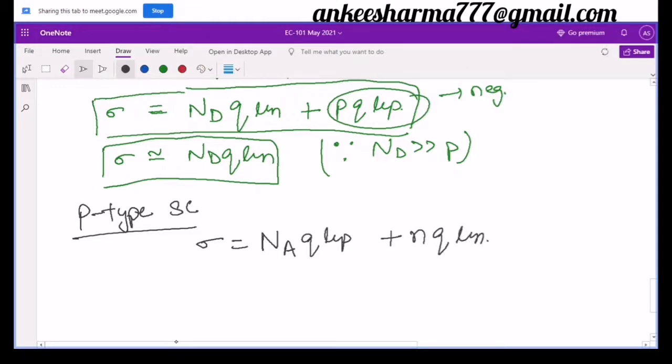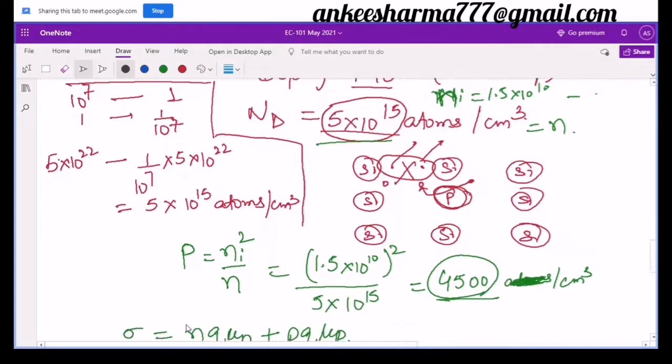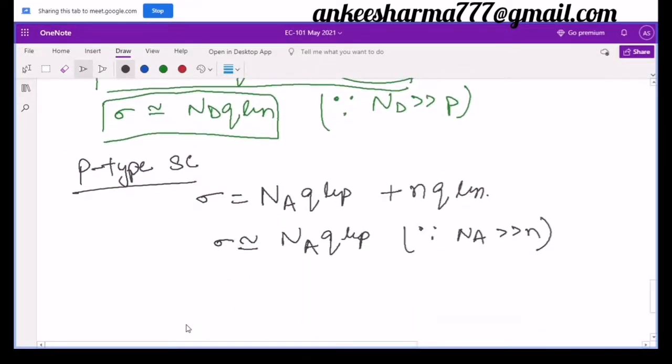This is the exact one, and you can approximate it, as in this case NA will be very much greater than n, so it is simply equal to NA q mu p. Because of the trivalent impurity, you will have one extra hole. So simply by changing the term from extra electron to extra hole, everything will be the same as I have discussed in the case of n-type, because in n-type we have an extra electron, and in p-type we have an extra hole.